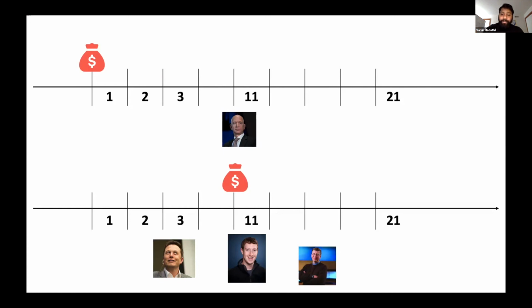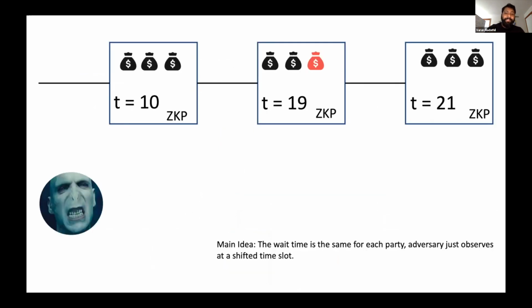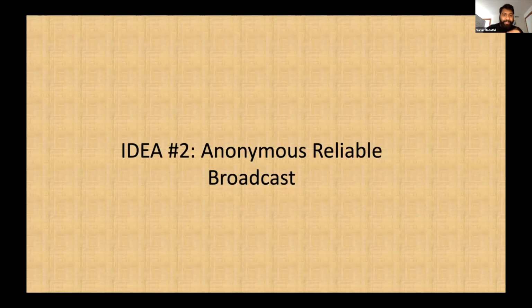So it doesn't matter. But that is not the case because all parties would do the same. It's not like the parties know whether this message has been received by the other parties or not, right? So each party is going to wait for the same amount of time. In some sense, with this mitigation, the only thing we're doing is shifting the time slot for the adversary to observe. So the same attack works, where the adversary will now observe not at time t equal to 9, but at time t equal to say 19. Okay, so that's the first mitigation, and that doesn't work.